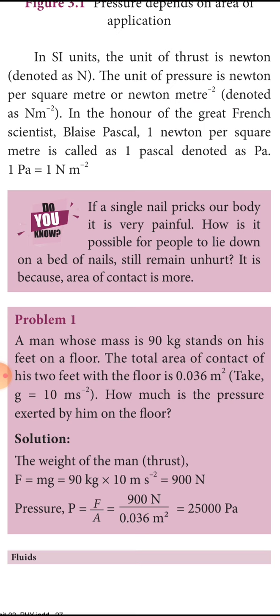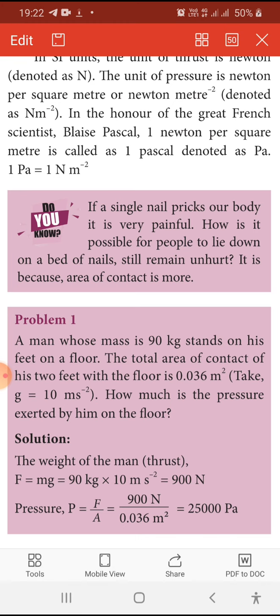Pressure is equal to force by area, 900 Newton divided by 0.036. In order to remove the decimal, you can multiply the numerator and denominator by 1000. Then you will get 9 into 5 zeros divided by 36. So easily you can cancel it out. 9 ones are 9, 9 fours are 36. Then the first 2 digits, 100, will be divided by 4, 25 times. Then you will get the answer 25,000 Pascal.